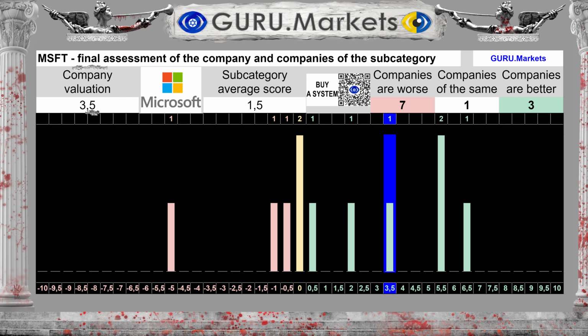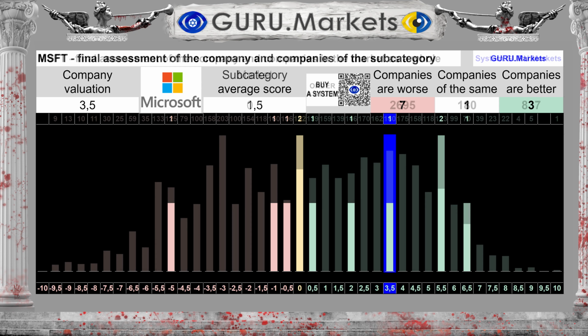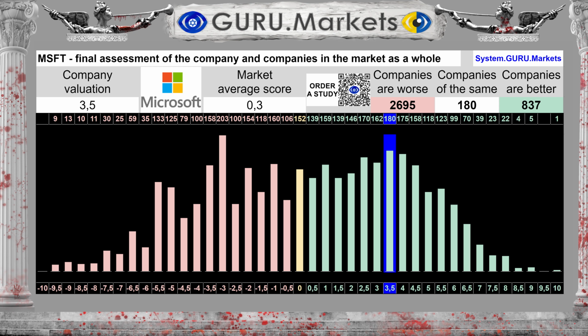Overall result: 3.5 out of 10 points. The average result for the subcategory is 1.5 points. If you look broadly, within the stock market as a whole, we can note that the average result for the market in the aggregate is 0.3 points, against the score of 3.5 points from Microsoft Corporation.